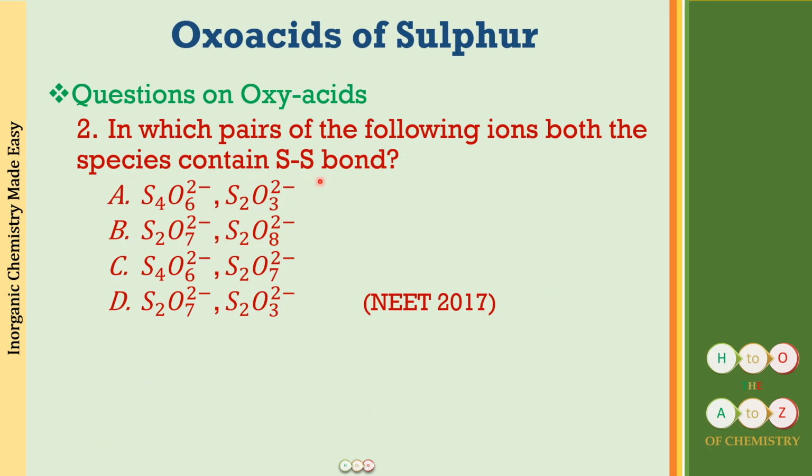The next question we have is, in which pair of the following ions both the species contain S-S bond? So again, this should be very easy. You have to just calculate the oxidation state. Wherever oxidation state is coming greater than +6 or it is equal to +6, that won't be having the S-S linkage. So the correct option is going to be over here, A choice, where we will be seeing both the compounds having S-S linkage.